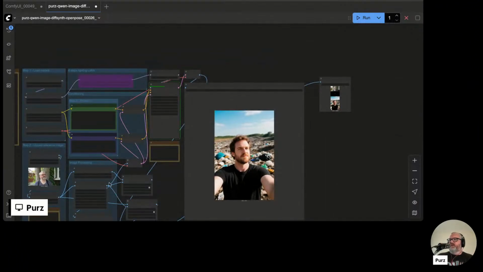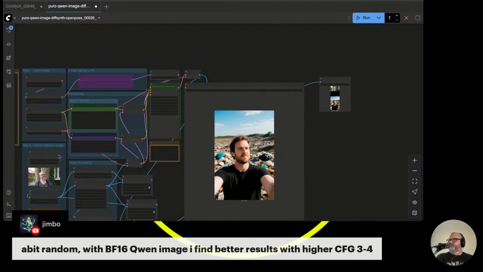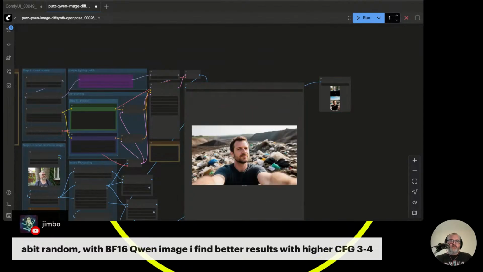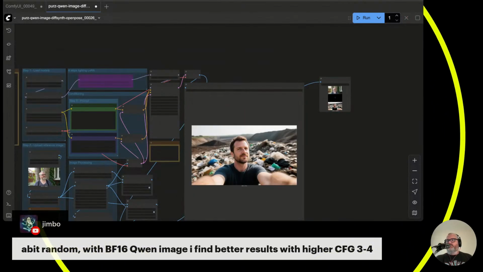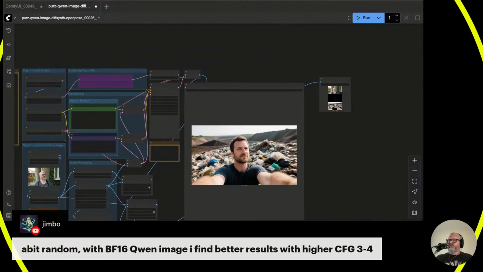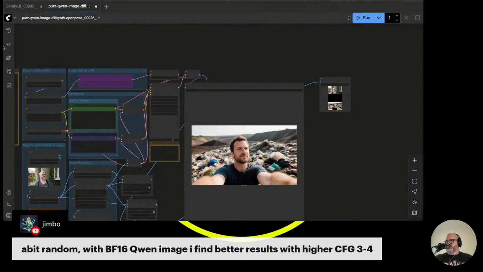Bit random with BF16 Qwen image. I find better results with higher CFG, 3 to 4. Yeah, if you can get the BF16 weights loaded on your GPU, do that. Though I believe they're 40 gigabytes or so. So you're going to need a pretty big GPU, friends. Pretty big GPU indeed.